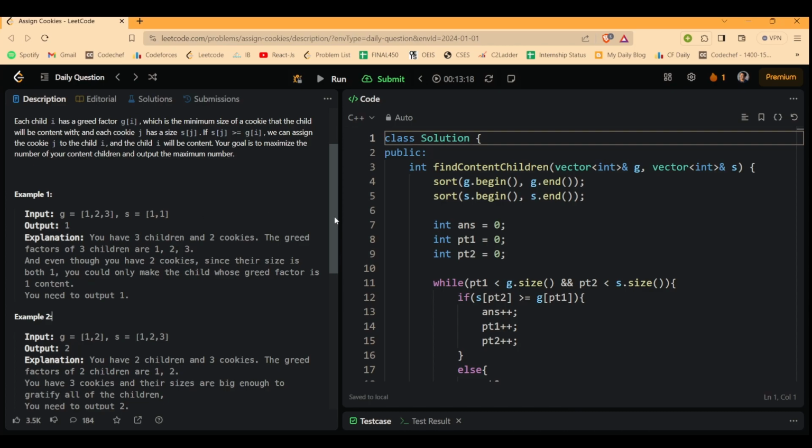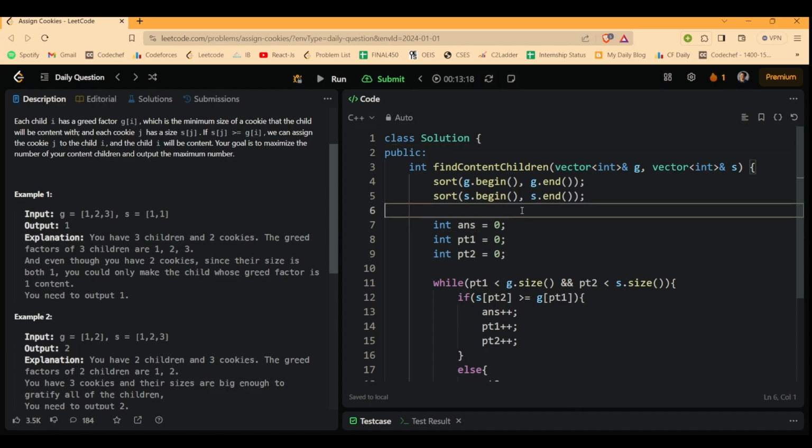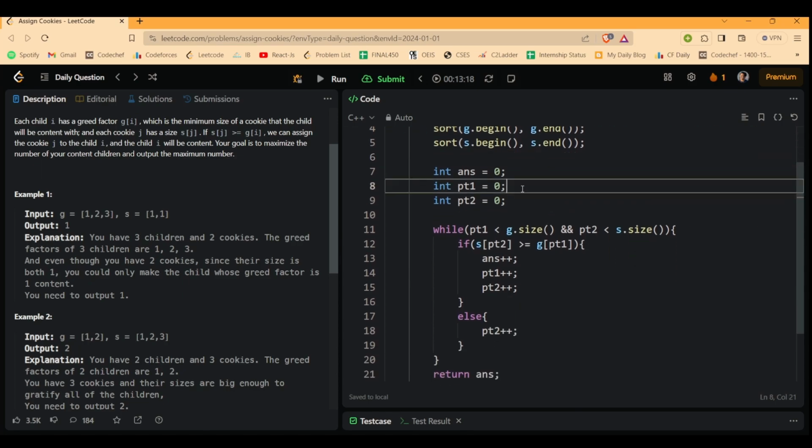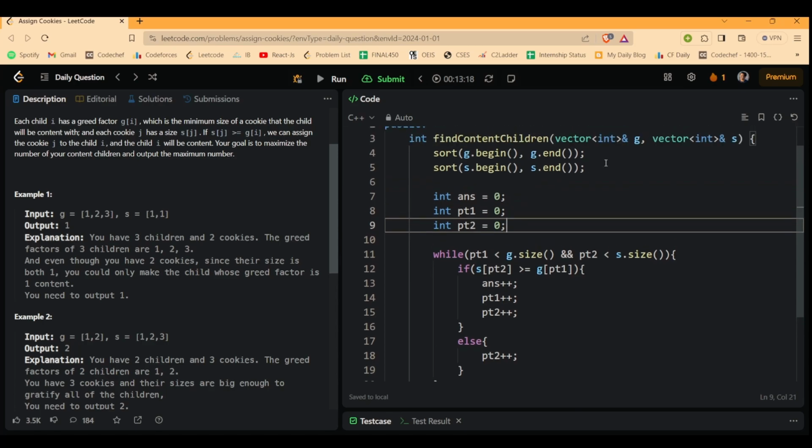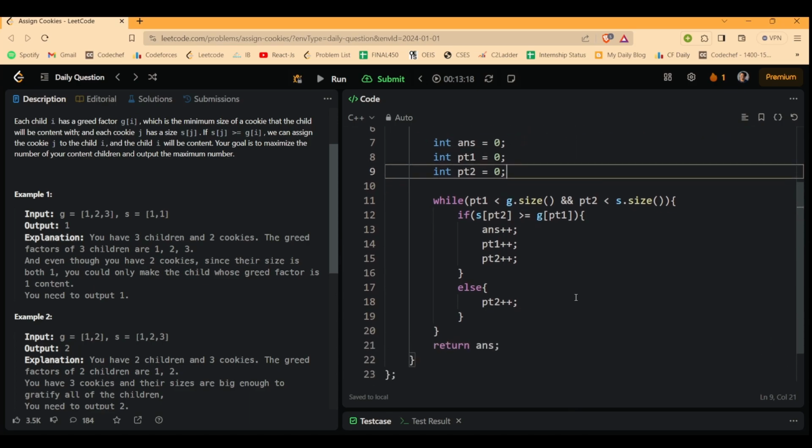So that was the logic. Now directly let's have a look at the code. To do this, first of all, I have sorted both of these vectors in ascending order, that is G and S. After that, I made two pointers, pointer 1 and pointer 2. Pointer 1 is for the vector G and pointer 2 is for vector S. And I will be going up to the size of the respective vectors.